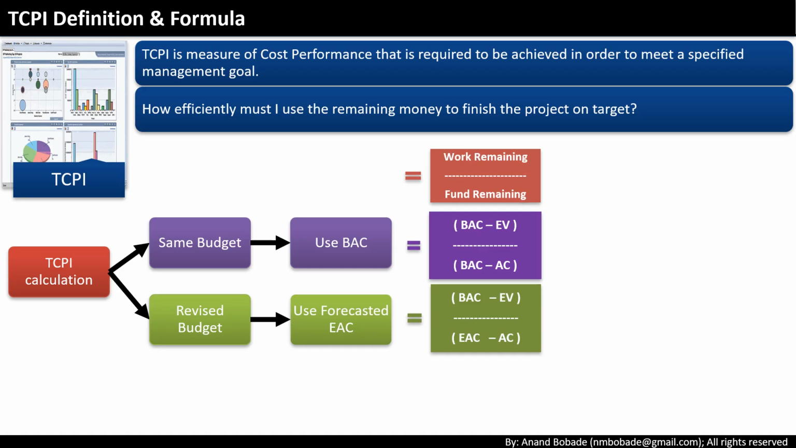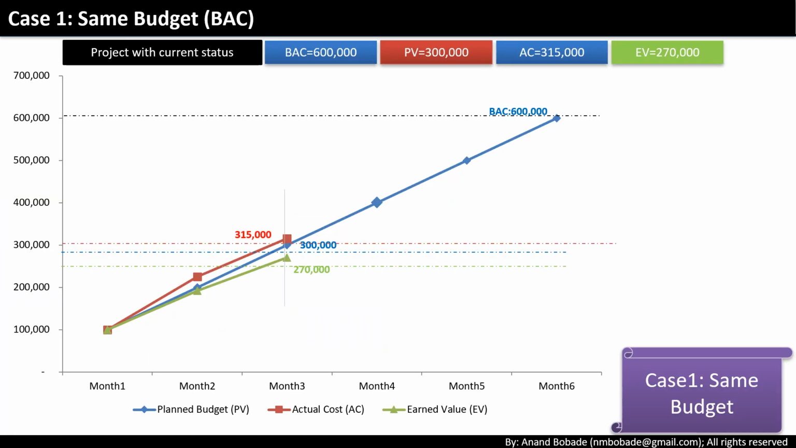Let's look at an example. Suppose your project has a budget at completion, BAC, of 600,000 AED. At the end of month 3, your planned value, PV, was 300,000 AED. Your actual cost, AC, is 315,000 AED. And your earned value, EV, is 270,000 AED.